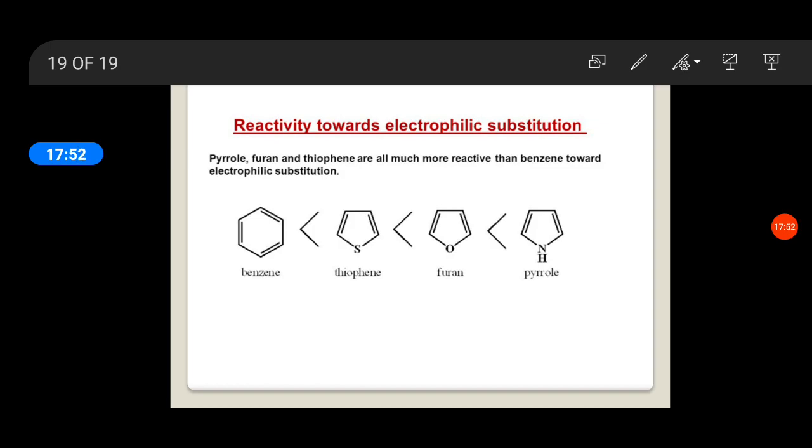In the next class, we will study 6-membered heterocyclic compounds containing one heteroatom. Thank you.